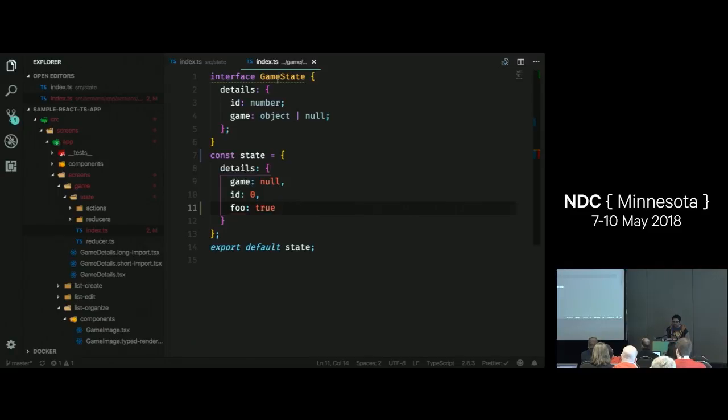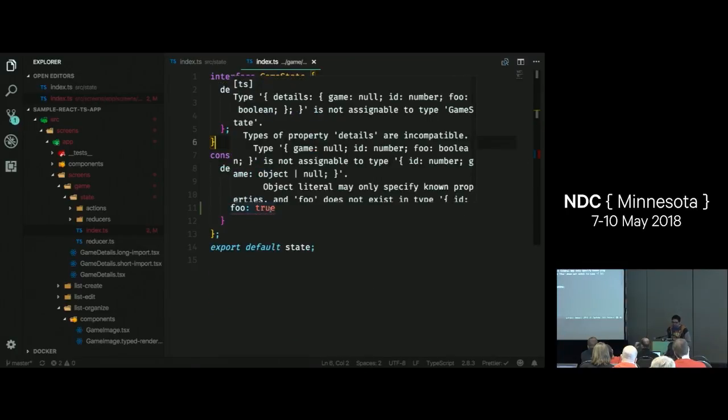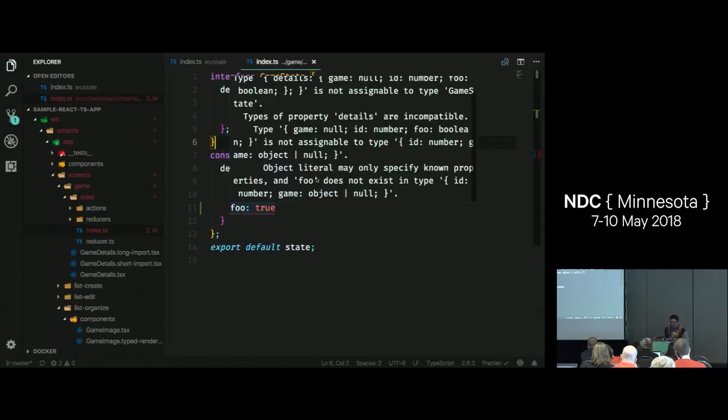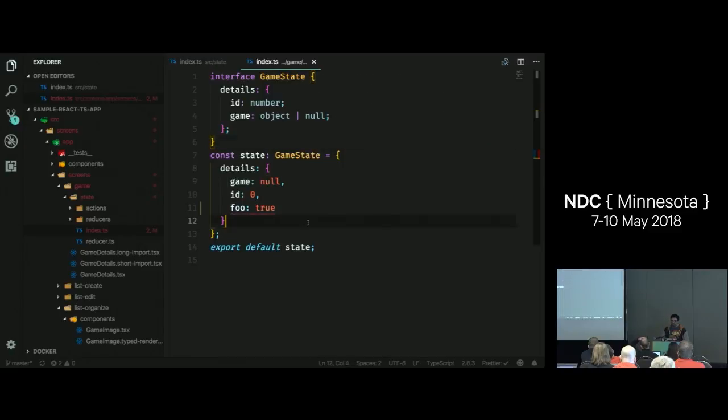What I want to do is enforce that this object matches my game state, and now I'll get a TypeScript error. When you scroll all the way down, it says, object literal can only specify known properties, and I don't know about foo. You didn't tell me about foo. Foo is not up here, therefore there's an error. So that's going to help us make sure that our state is consistent throughout the application. We're not passing extra properties that we don't know about.